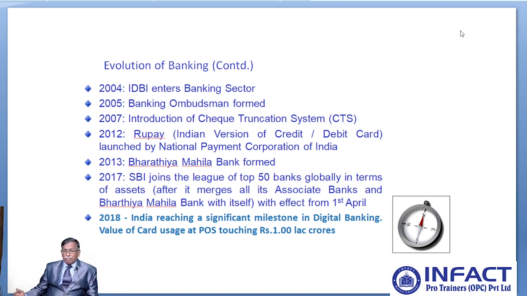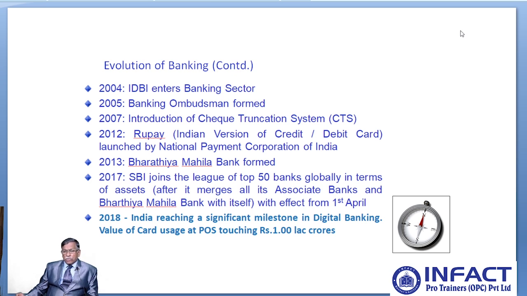In 2013, Bharatiya Mahila Bank was formed, but in 2017 it got merged with State Bank of India, and the associate banks of State Bank of India also got merged with SBI. SBI joined the league of the top 50 banks globally in terms of assets, with effect from 1st April 2017.